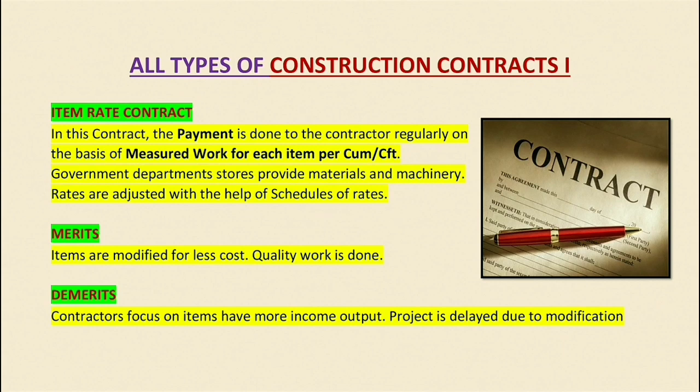The government department store provides material and machinery. Sometimes government department stores provide machinery and material from their own resources, and rates are adjusted with the help of schedules of rates. How to adjust rates, like what are the rates fixed for certain types of materials, is acquired from the schedule of rates, which is a book annually published in government departments and which clearly mentions the rates of all items per cubic foot and per cubic meter. So that's how it is used for rates.